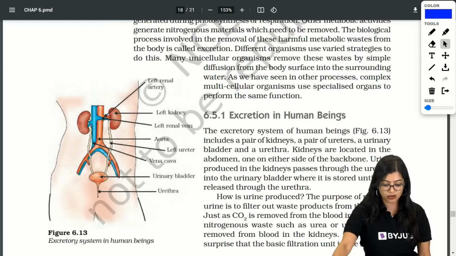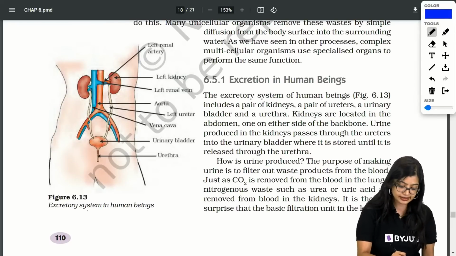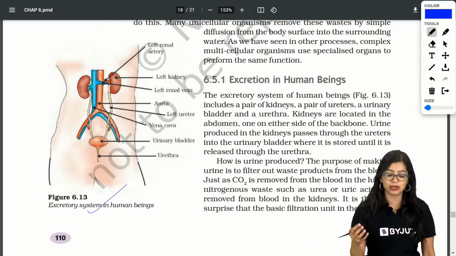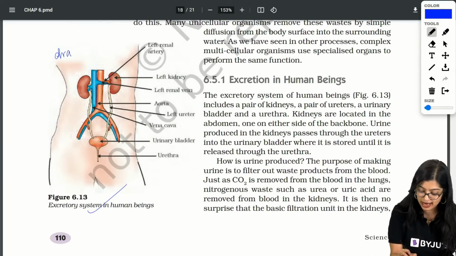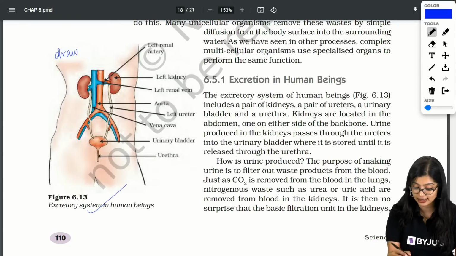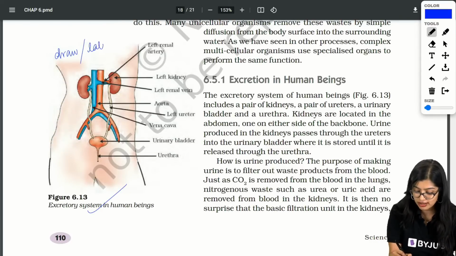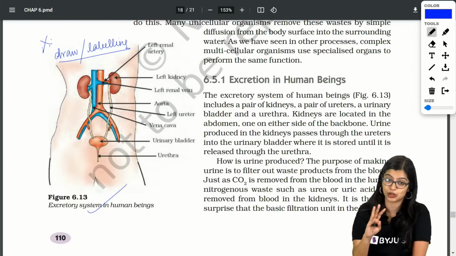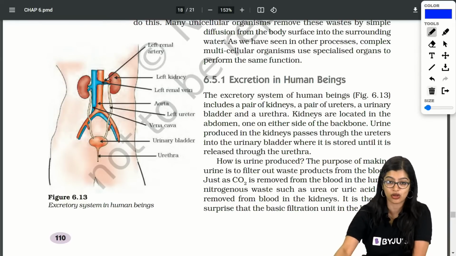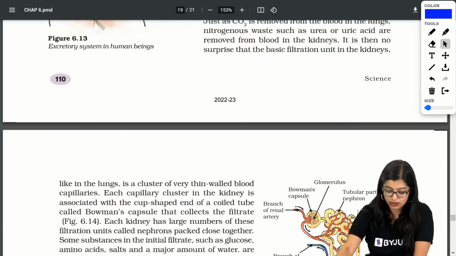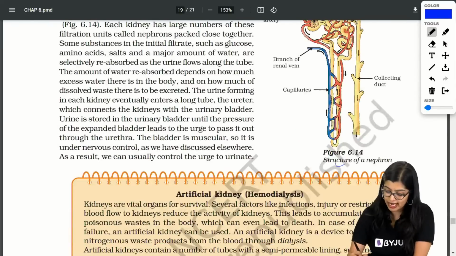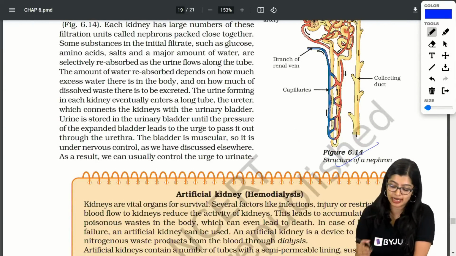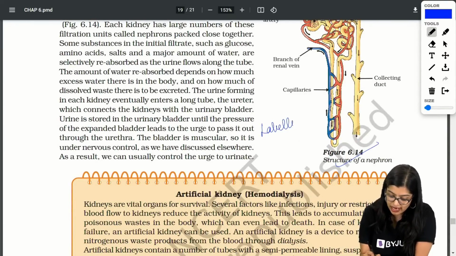Now going down, learn this diagram. It's not like it will come, but sometimes it may come to draw. Chances are that it may come to draw, so learn the labeling for sure. Very, very important. Learn it for the diagram as well. They may ask you on this. Now going down, the nephron diagram is there. Learn the nephron diagram. Labeling is also very, very important.